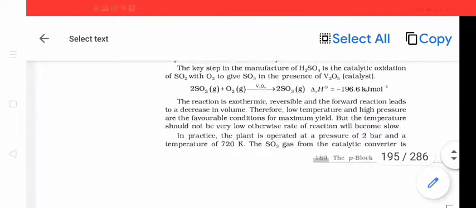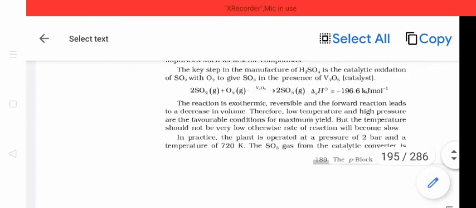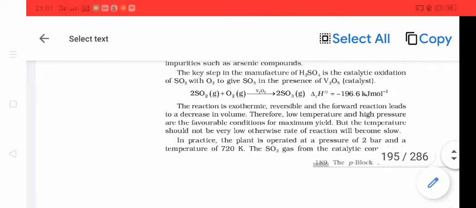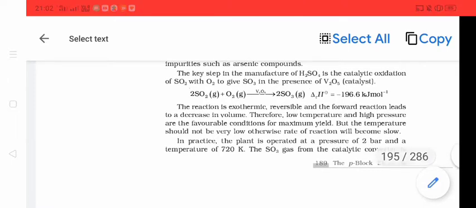The main rate determining step in the preparation of sulfuric acid is the conversion of SO2 to SO3 in the presence of V2O5. As you can see here, the number of moles on the reactant side is 3 and on the product side it is 2.